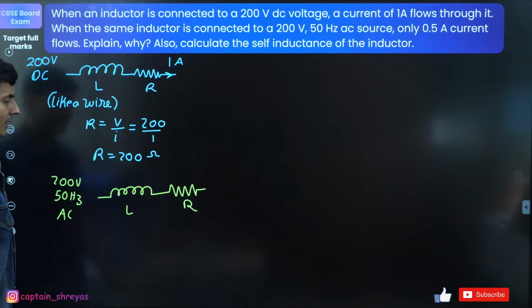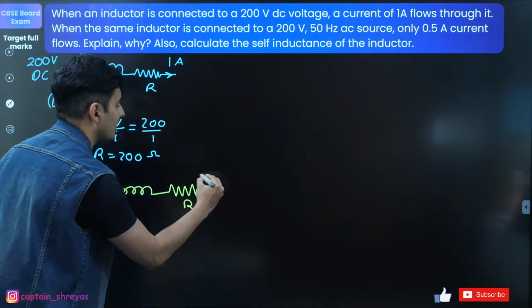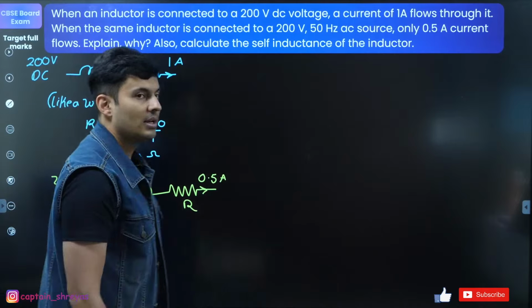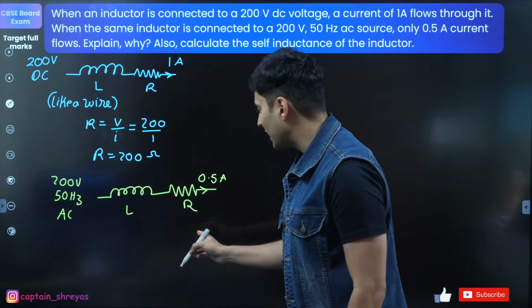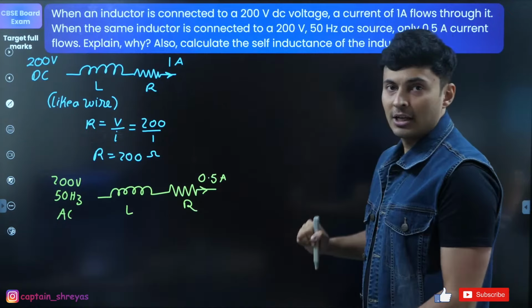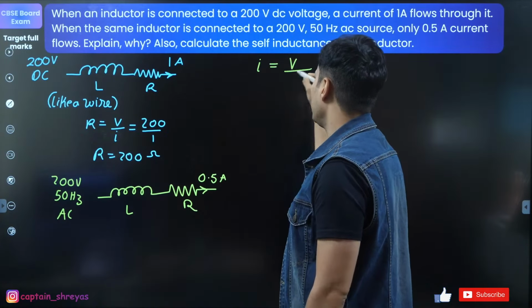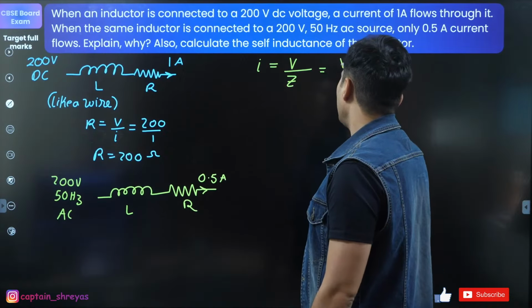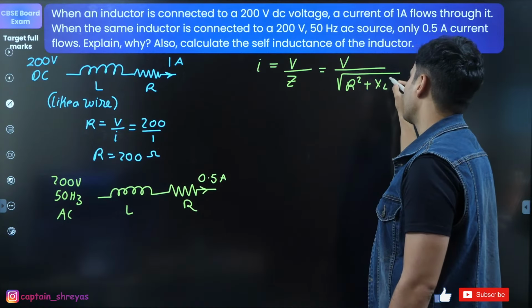So this is your inductor. Now the current flowing through that circuit is basically 0.5 amperes. For this part, because you know the current, you know the resistance, and you don't know the inductance, I'm going to write this equation. Current is the total voltage by the impedance. Impedance is nothing but root of R square plus XL square.